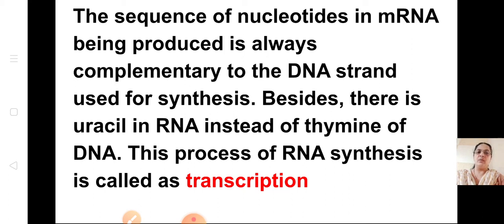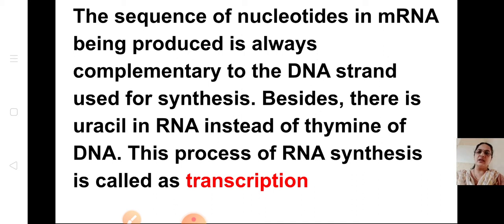This is important. What is meant by transcription? If you write, the process of RNA synthesis is called transcription, that is also correct. From here also you can write: the sequence of nucleotides in mRNA produced is always complementary to the DNA strand which is used for synthesis. Complementary. So instead of thymine, there will be uracil in RNA. So A and U; guanine and cytosine will be the same. Instead of thymine, there will be uracil in RNA. So the process of RNA synthesis is called transcription.